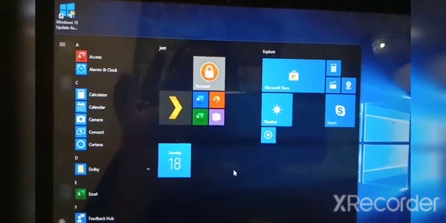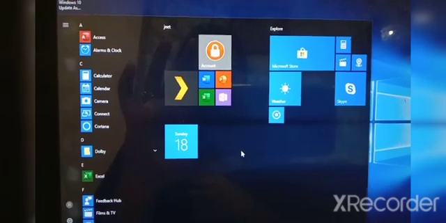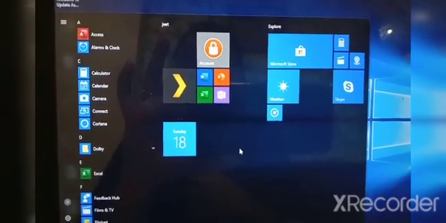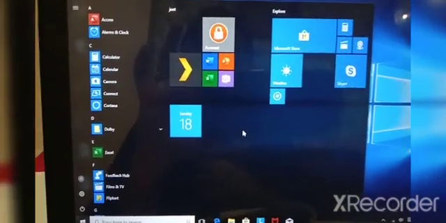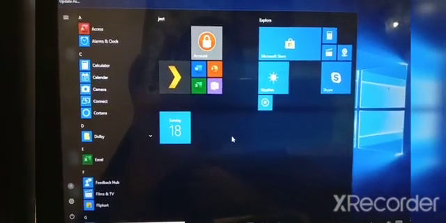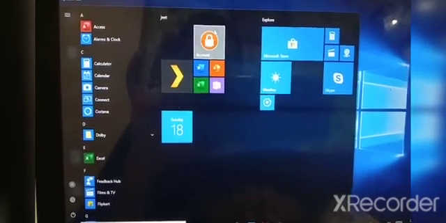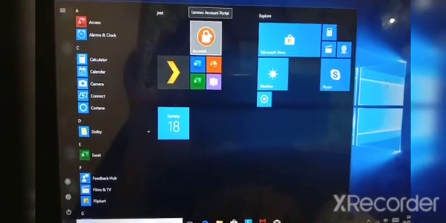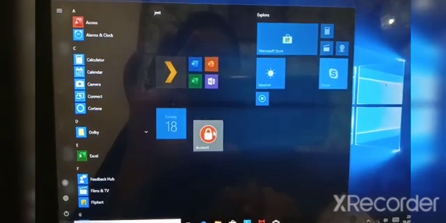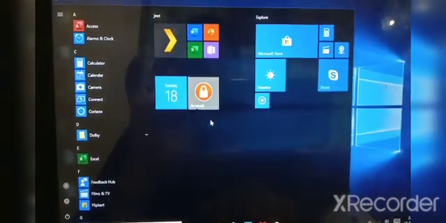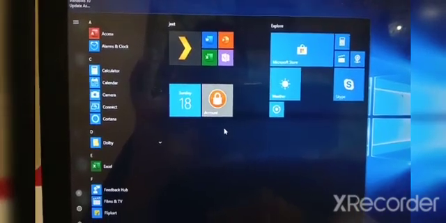Now we will see how to configure the start menu. Now, moving tiles. First, click on the start button. Now we have got these start button menus. Now how to drag it? You just click on the tile, and just like this you can drag it anywhere you want. I am keeping this here. You can drag it up and down. This is called dragging tiles.